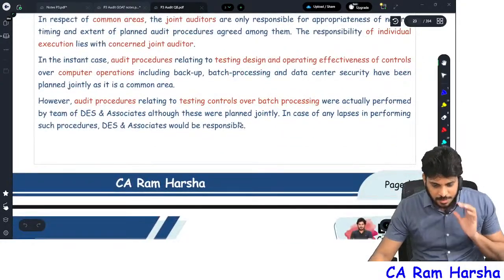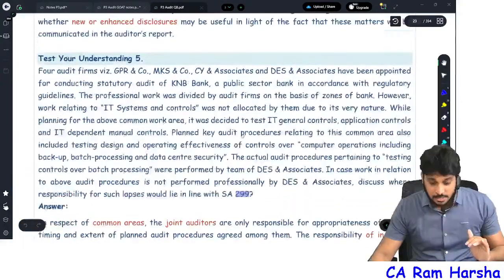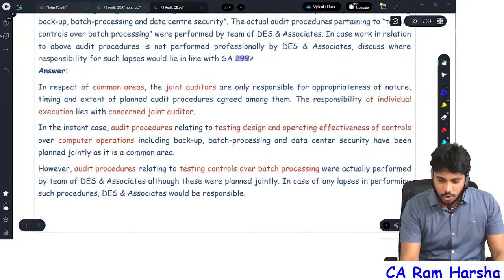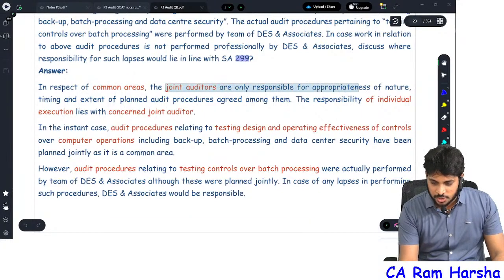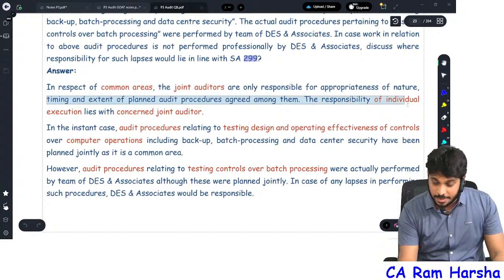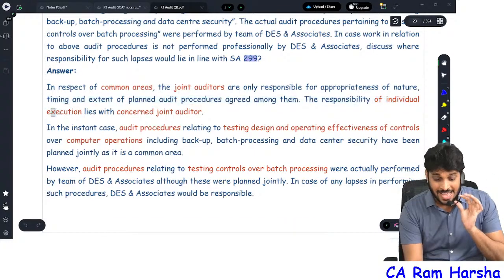Yes. In respect of common area, you see here, there are some questions which we have given in our question bank. Test your understanding 5 is there, which is a very good question. In respect of common areas, joint auditors are responsible for nature, timing, extent of planning, agreed process. The responsibility lies on the concern.